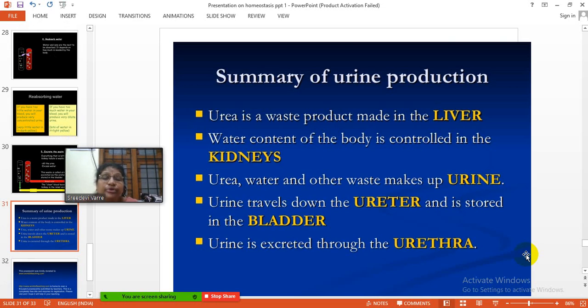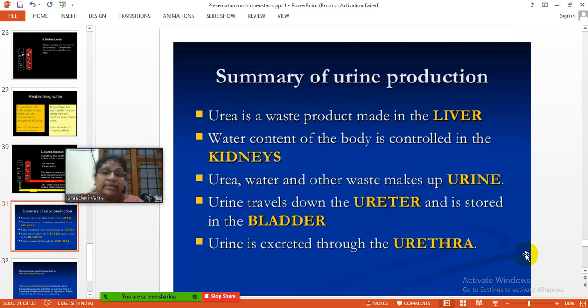Now, a summary of urine production: how urine is produced in our body. Urea is a waste product made in the liver by the breakdown of protein molecules. The water content of the body is controlled in the kidneys.